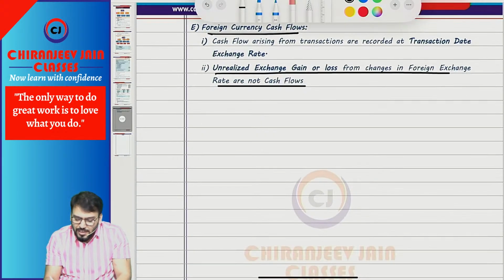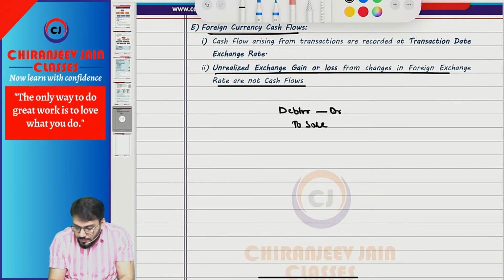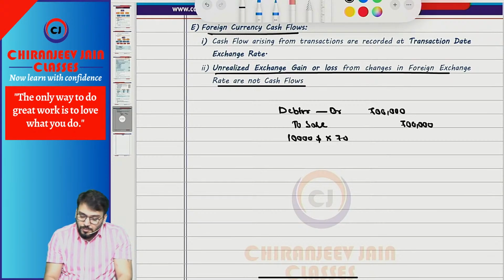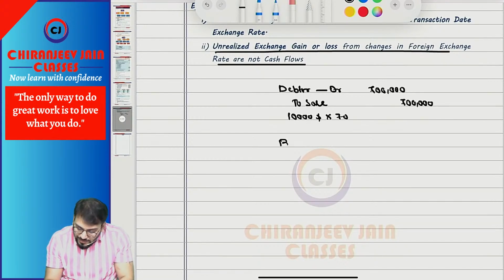Unrealized exchange gain or loss from changes in foreign exchange rate are not cash flow. For example, suppose you have made one sale, debtor account debit to sales at $10,000 into 70. It becomes 7 lakh. Now out of these, suppose 4,000 collected. So bank account debit to debtor.